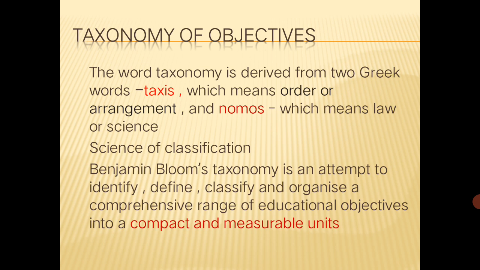They require a longer duration to achieve, but instructional objectives are very important, because we can derive them from the educational objectives, as measurable units. The taxonomy helps us to identify, define, classify and organize educational objectives into compact and measurable units, which are called instructional objectives.